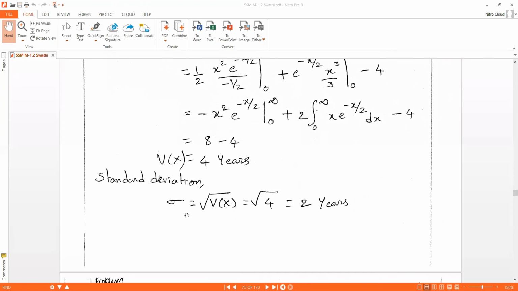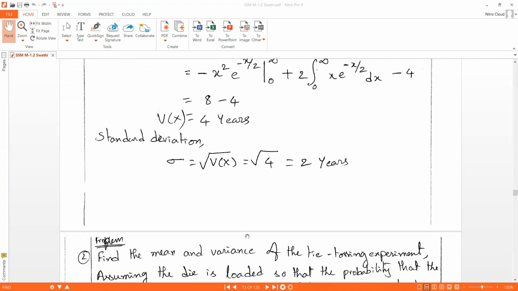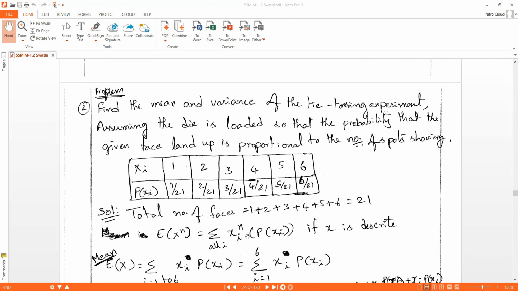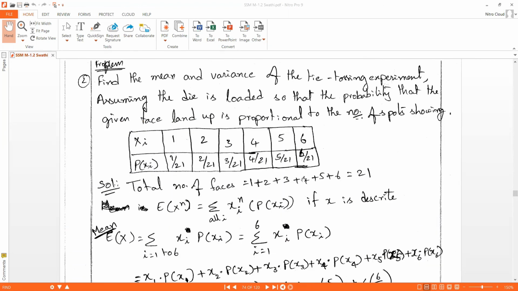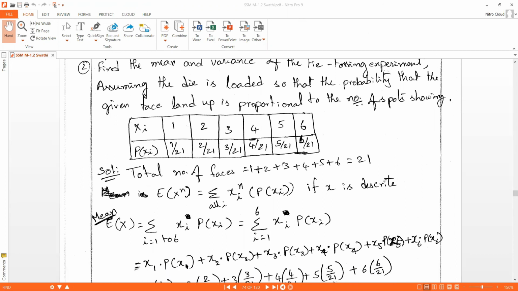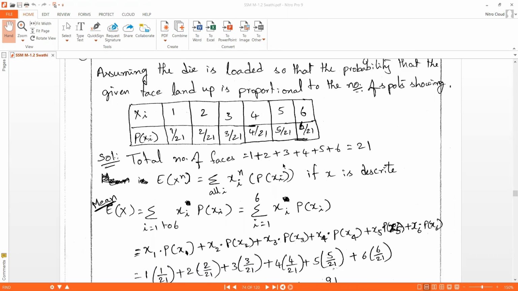And its standard deviation is square root of V of x. That is, square root of V of x is 4 years. So standard deviation is square root of 4, which is 2 years. Like this, the problems will be of the substitution kind. In the question they will give the values, and we just need to substitute.